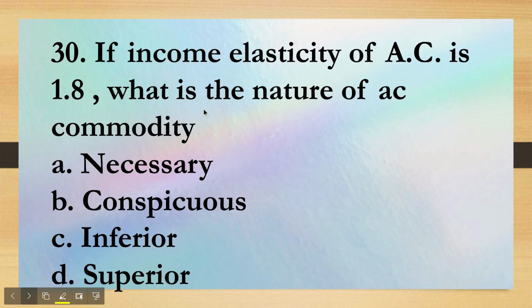Next, if income elasticity of AC, now AC is the ACs you have in your homes, right, is 1.8. They have given us the income elasticity. What is the nature of AC commodity? Now this answer I was not very sure, so I've provided all the four options which were there in the paper. What I marked as the answer was conspicuous goods, because I think that people still see it as a status symbol, AC laga hua hai ghar mein and all that, and necessary it could be because the things that used to be luxuries a long time back are now necessaries. If you see a TV or a fridge, they have become necessary, but for AC I'm not so sure, right? Now let's move ahead to the next question.